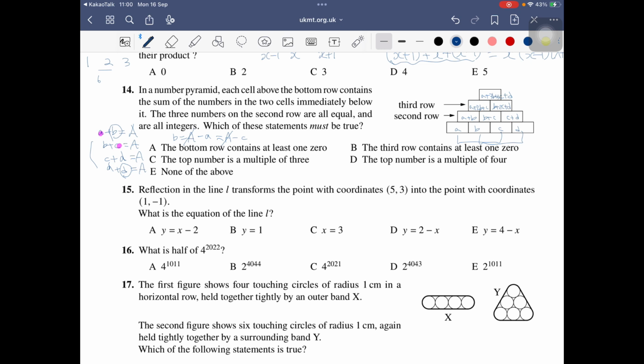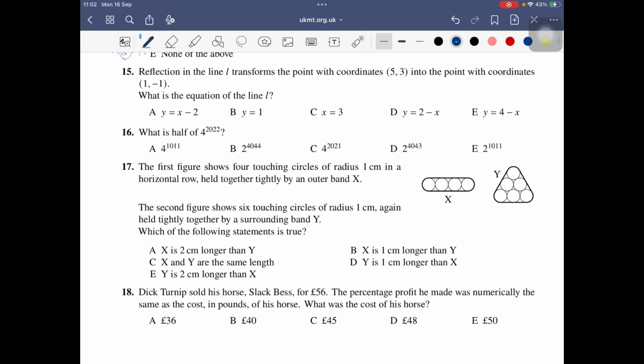So we can make it A, B, then A plus B, A plus B, A plus B. Then 2A plus 2B, here also 2A plus 2B. So here 4A plus 4B. So the top number is a multiple of 4. We don't know about 3. So here, this should be true, because A plus B is already an integer as it is given, and we multiply by 4, so it is a multiple of 4.